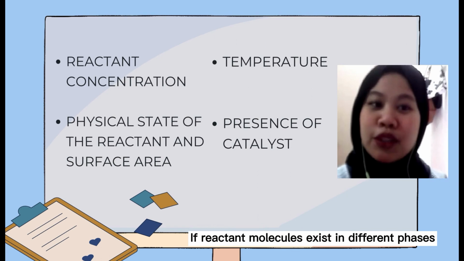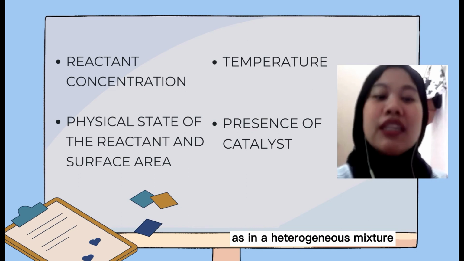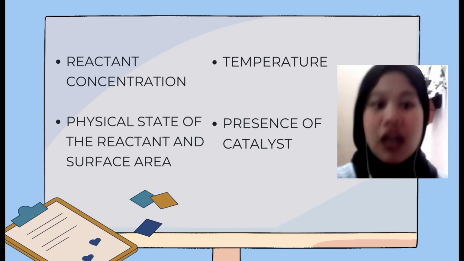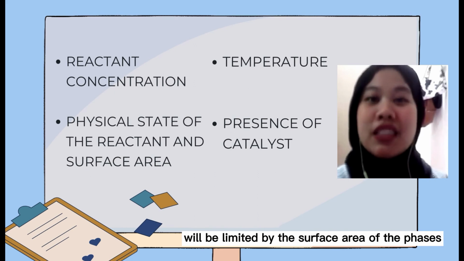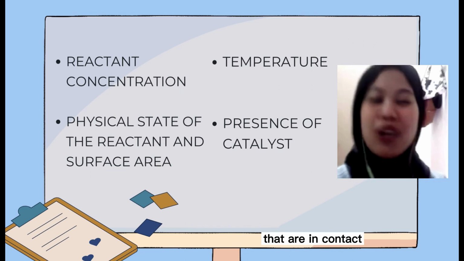If reactant molecules exist in different phases, as in a heterogeneous mixture, the rate of reaction will be limited by the surface area of the phases that are in contact.